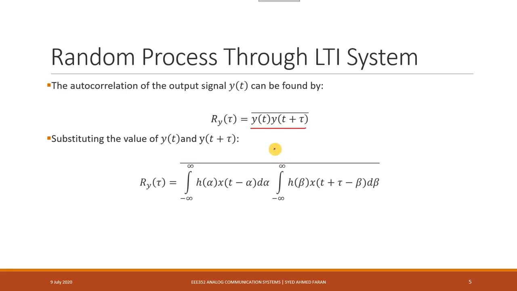To find the autocorrelation, I need to evaluate this expression. I have the definitions of y of t and y of t plus tau in the previous slide, so I can substitute these two terms here, and this is the resultant equation. If I evaluate it, I get the autocorrelation function at the output. If you look closely, this is the convolution term, and this is the mean term required in the autocorrelation, which is the mean of these two signals.